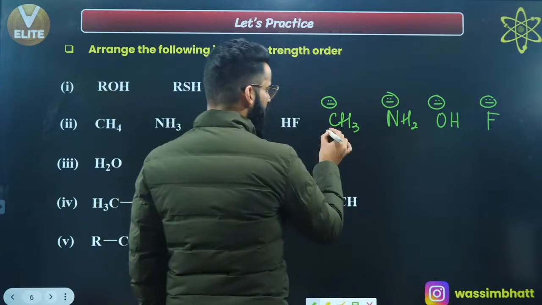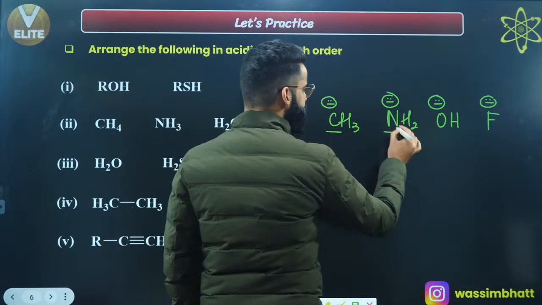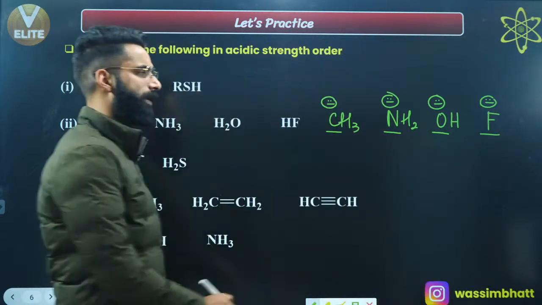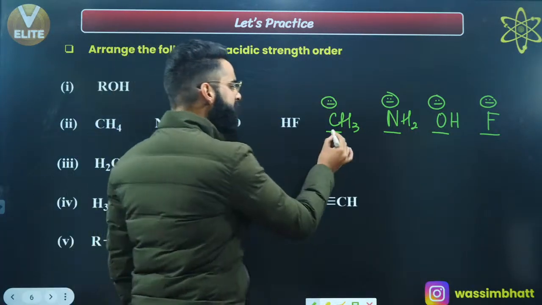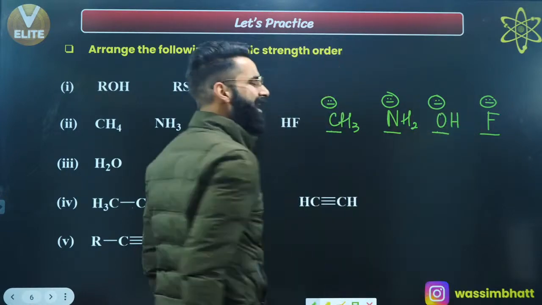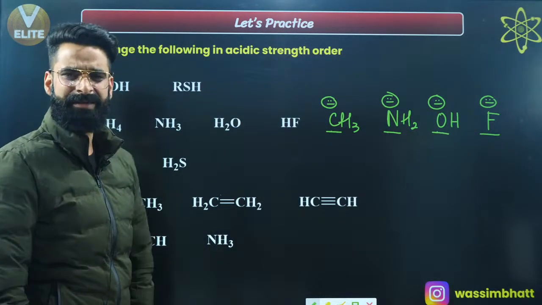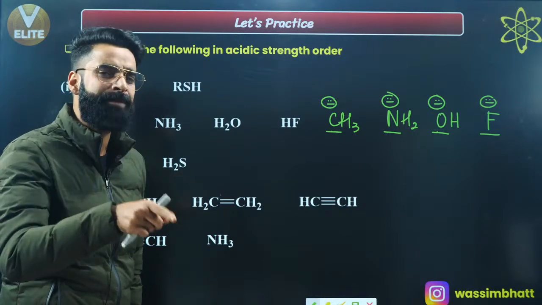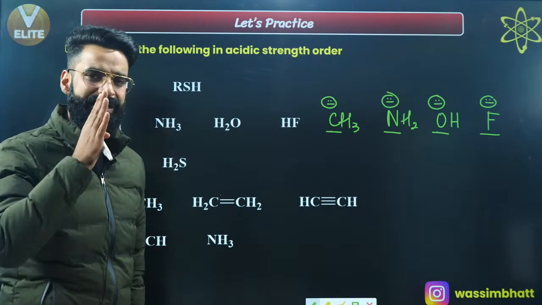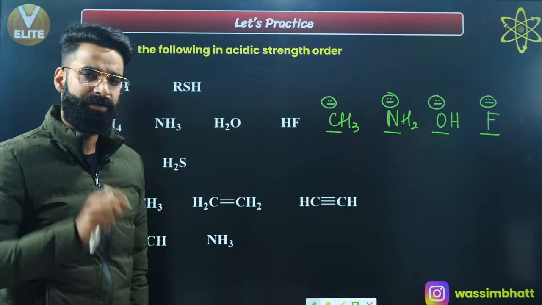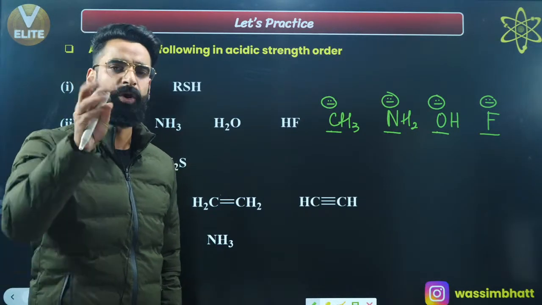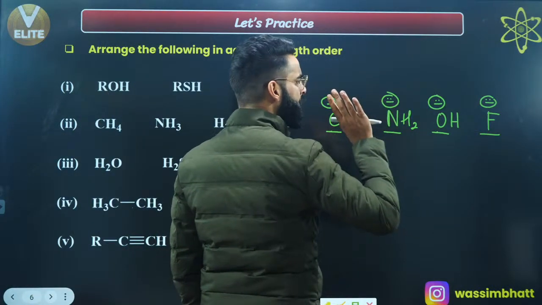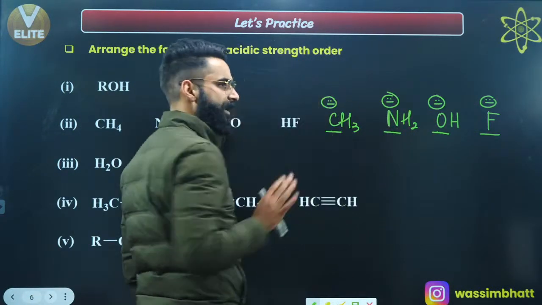Have a look. Over here we have got the negative charge on carbon, here negative charge on nitrogen, here negative charge on oxygen, and here negative charge on fluorine, right? So carbon, nitrogen, oxygen and fluorine are the same period elements, right? Whenever we need to compare the stability of the charges on the elements which belong to the same period, we decide it on the basis of electronegativity. We know negative charge is more stable on a more electronegative element, right? And fluorine is the most electronegative element among all, followed by oxygen, followed by nitrogen, followed by carbon, right?